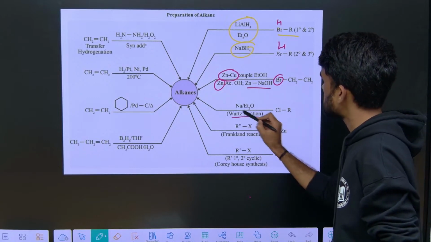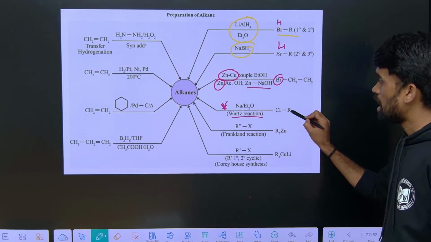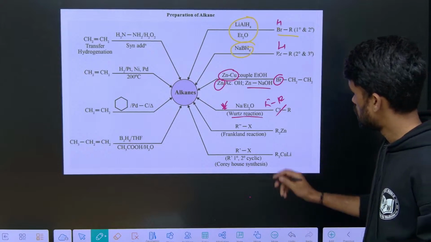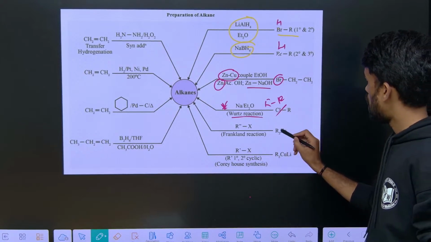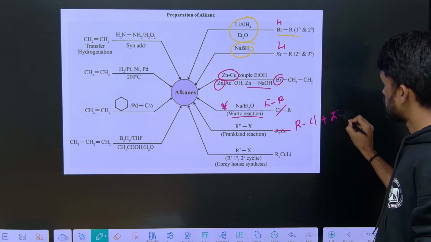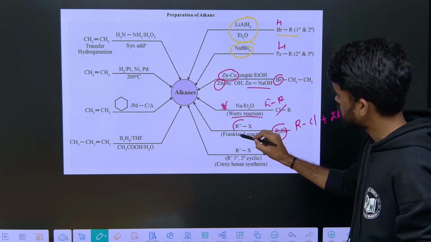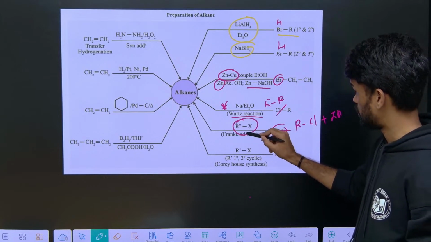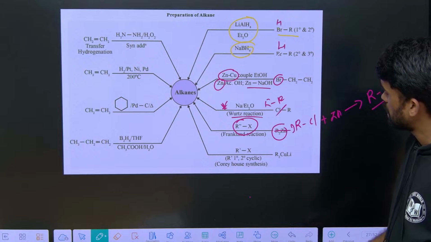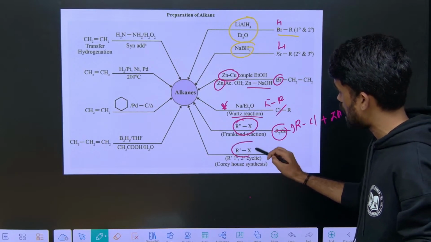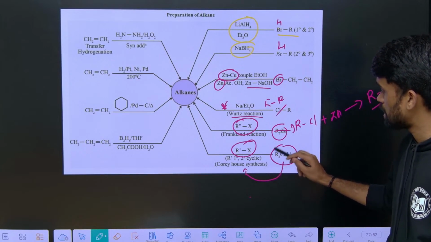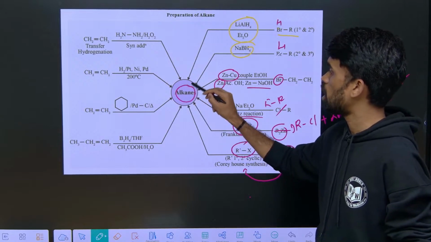Next, Wurtz reaction, which we already discussed very clearly. The alkyl halide is given, remove the halogen and couple to form R-R. That will be our product. Frankland reaction I also told you: RCl treated with zinc metal, so we get R-R as the product when we take 2 moles. Then next, Gilman's reagent: alkyl halides with lithium dialkyl cuprate, which is the Corey-House synthesis, and the reagent is called Gilman's reagent. We get the respective alkane as product.